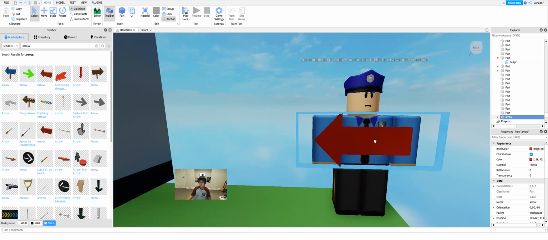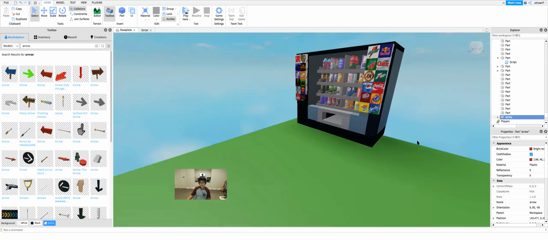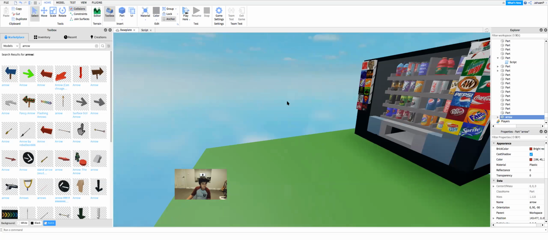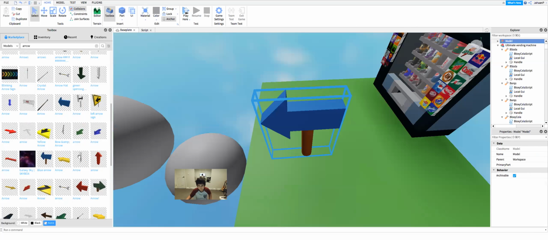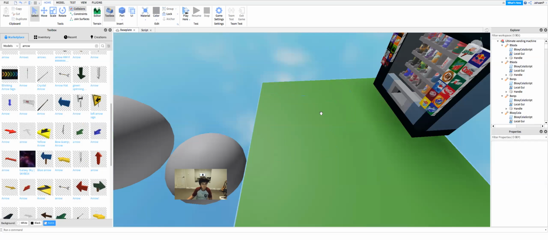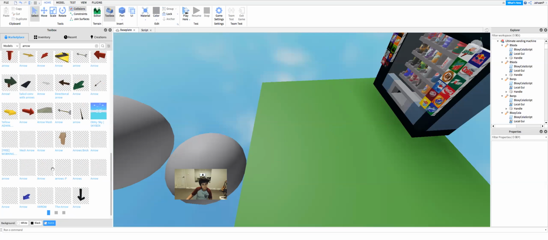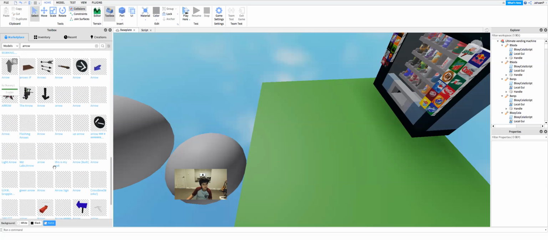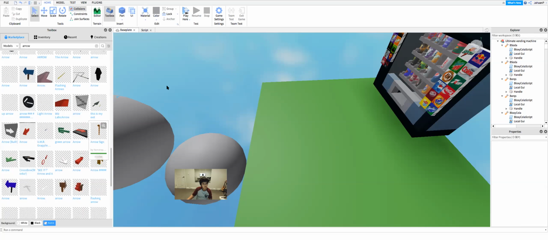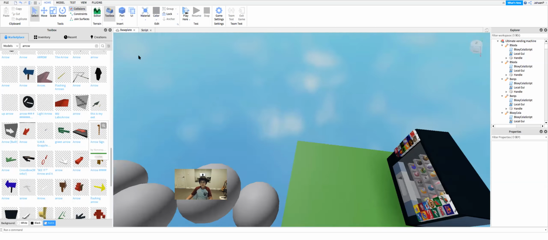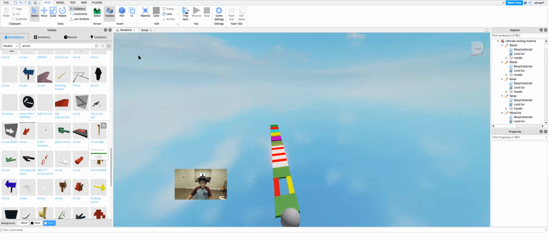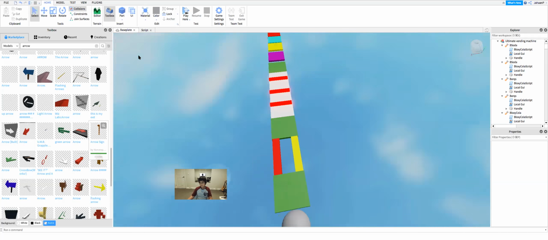Now it looks like that. And now that's that, and good job. We're finished with our obby.